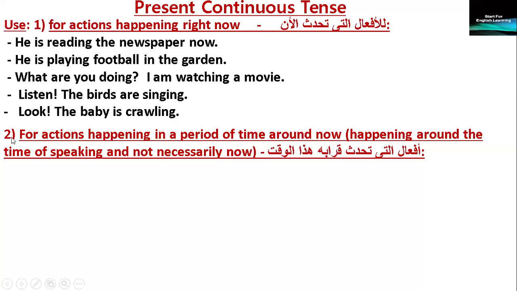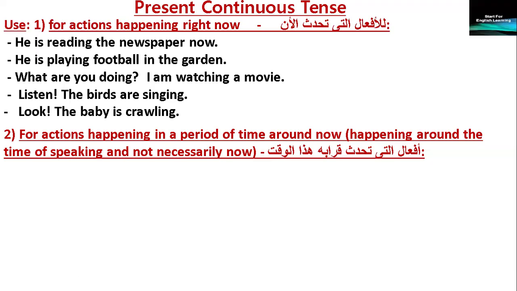Number 2, for actions happening in a period of time around now. Not necessarily now, but around now. They have a start point and an end point. And now we are in the middle of doing them. We are in the process of doing them. Okay? So for actions happening in a period of time around now, happening around the time of speaking, and not necessarily now.